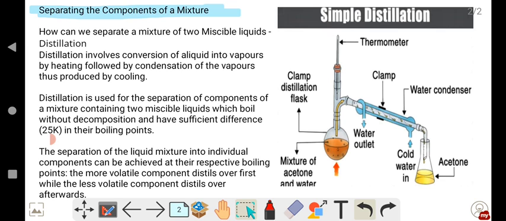Here in the picture you can see the apparatus setup. This is the thermometer and here the distillation flask, and in the flask you can see the mixture of acetone and water.